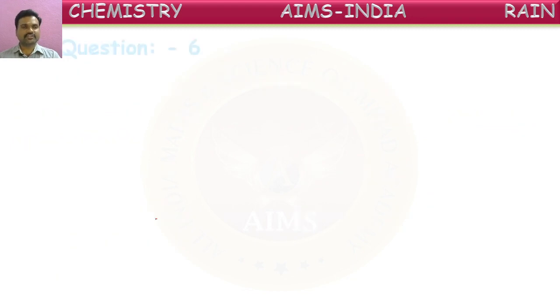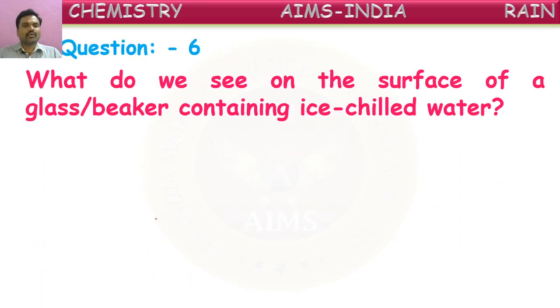Okay, children. Next, what do we see on the surface of a glass or beaker containing ice chilled water? It means if you take chilled water, very cool water, into a glass, and keep that glass or beaker in a certain place for a few seconds or minutes, after a certain time we can observe. They are asking about that. What do we observe on the surface of this glass?